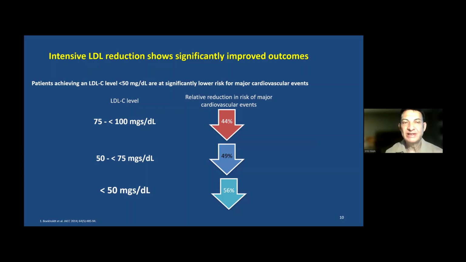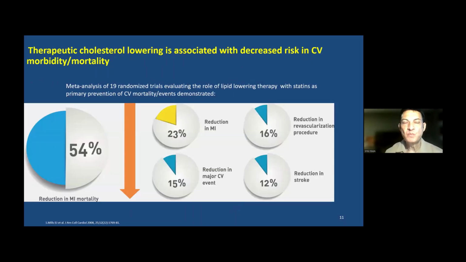For example, if you lower the LDL cholesterol level to anything between 75 to 100 milligrams per deciliter, the relative reduction in the risk for major cardiovascular events is 44%. If we reduce this further to between 50 to 75 milligram per deciliter, the reduction is much greater, 49%. And if you reduce the LDL level further, the reduction in cardiovascular events is as high as 56%. And similarly, as shown here on the slide, there is a decrease in mortality, and a significant decrease in cardiovascular events, both in reduction in myocardial infarction and reduction in stroke.